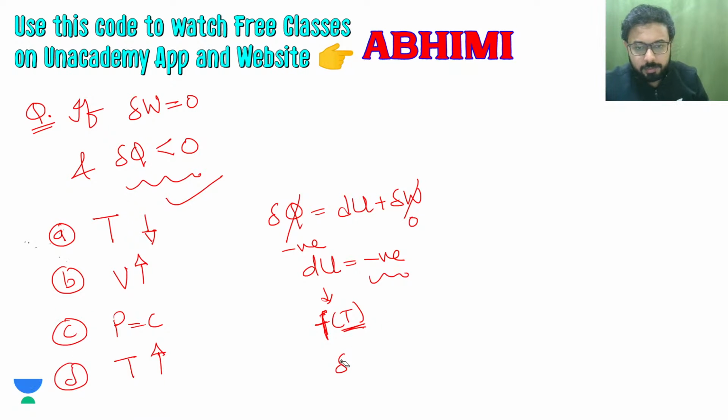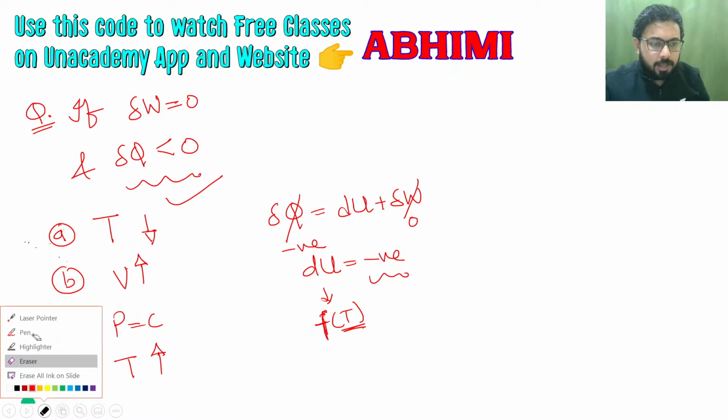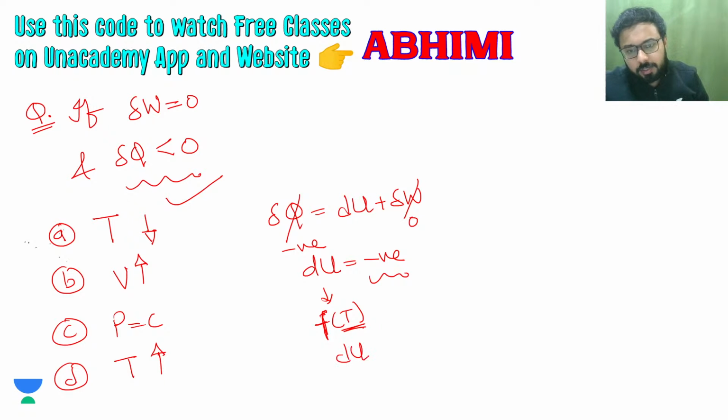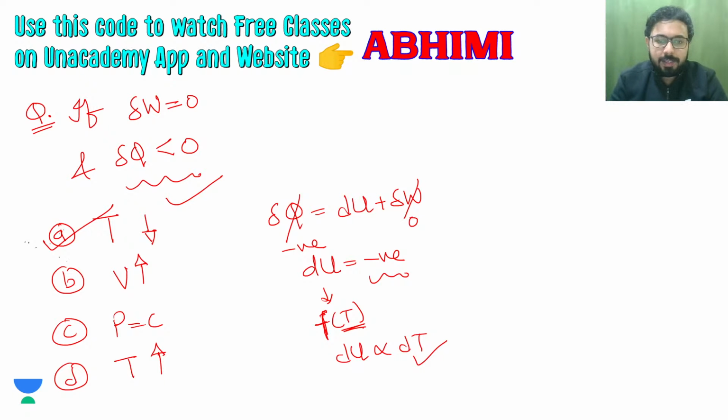I should write here du, not del u, because it is an exact differential. So du is proportional to the change in temperature. So if du is negative, you can say that the temperature will go down, it will decrease, because that is what we get from the first law of thermodynamics, or your formula du proportional to dt. Both are properties.